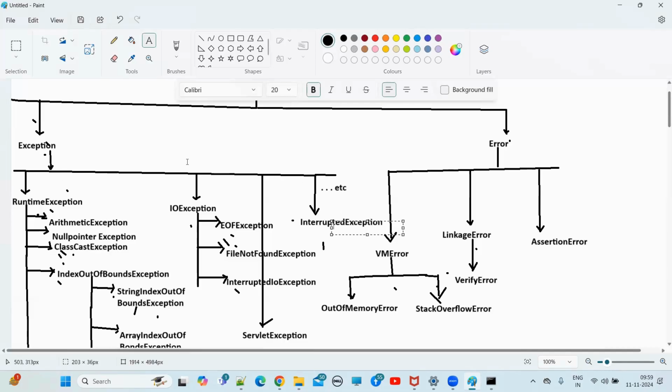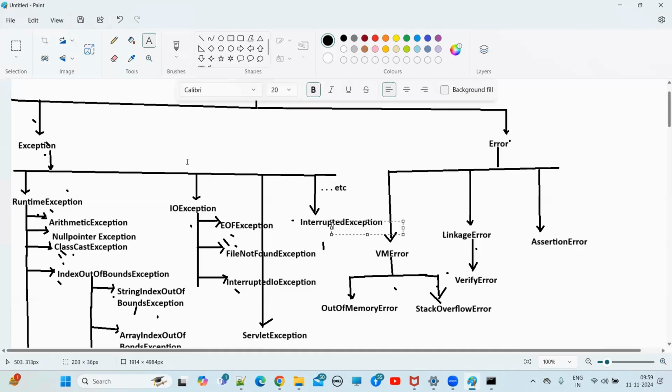If you have written any code related to checked exceptions in your Java program, you should handle those exceptions by writing manually either try, catch or the throws keyword. You have to write what? Exception handling logic. We will see, guys, how to write exception handling logic. Hope you are clear on what a checked exception is.